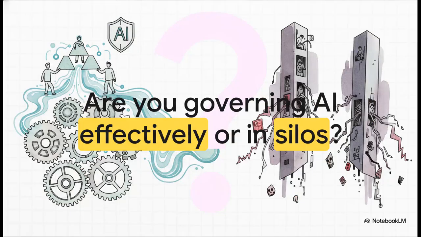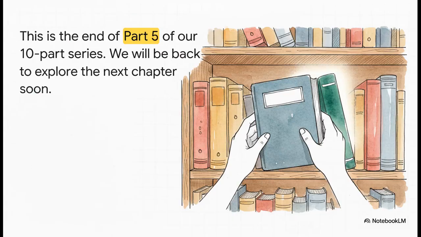And that leaves us with one final and kind of tough question to take back to your own teams. Take a hard look at your organization today. Are you actually set up to govern AI as one unified team? Or is this powerful innovation already starting to happen in disconnected silos, creating risks that you might not even be able to see yet? And that's a wrap for part 1 of our explainer on this chapter.